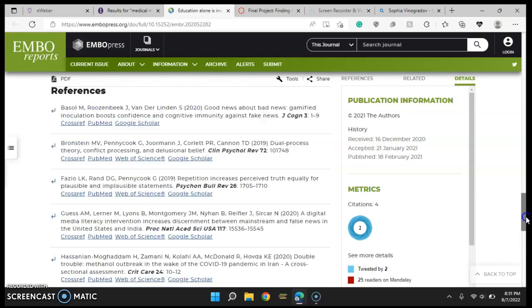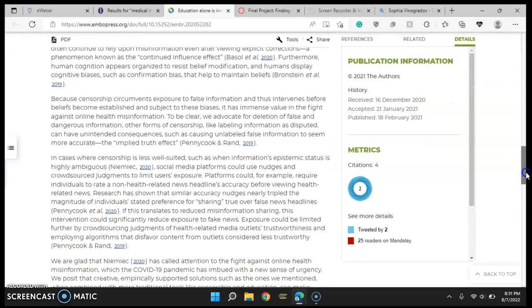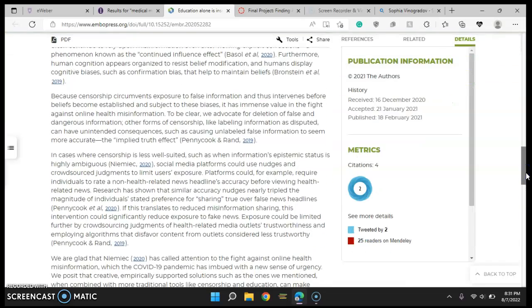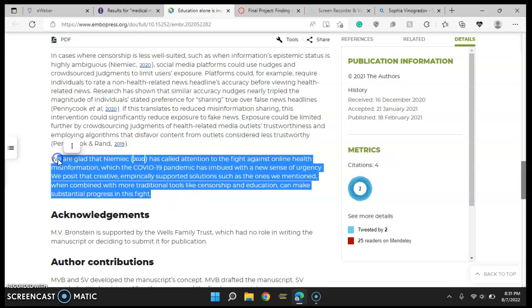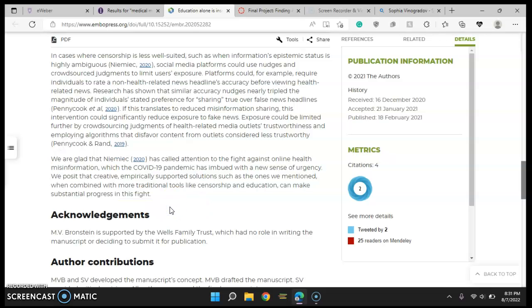Okay, now let's go on to whether our article is objective or biased. I think this article is objective because it doesn't just say that we should not take education into consideration when talking about misinformation. Because right here it says, we are glad that NIMH has called attention to the fight against online health misinformation, which the COVID-19 pandemic has imbued with a sense of urgency.